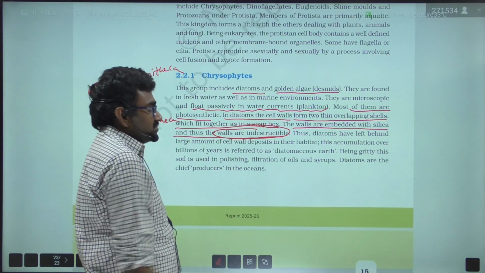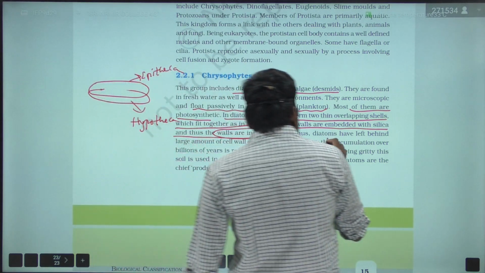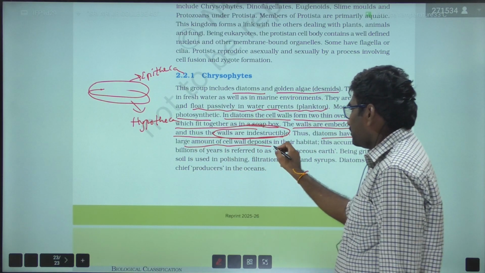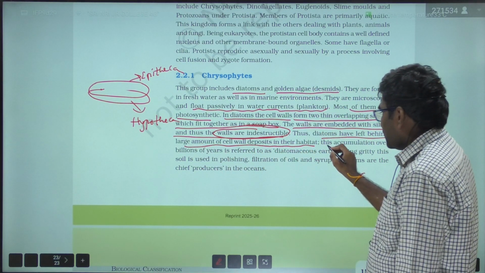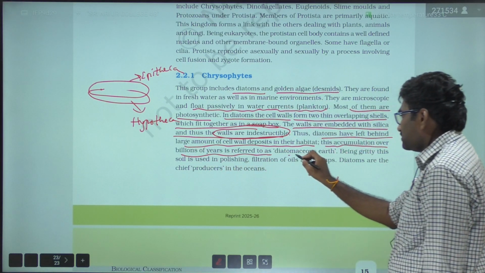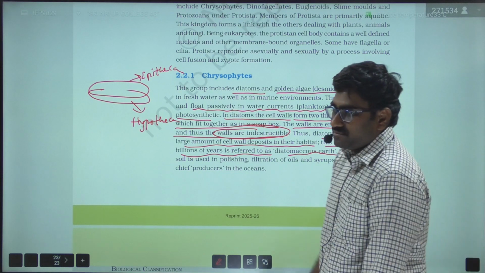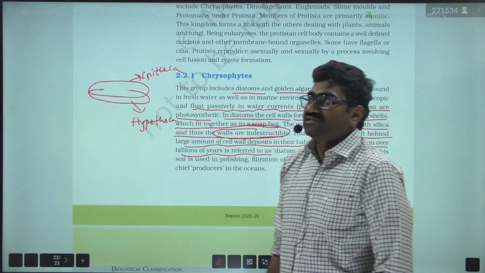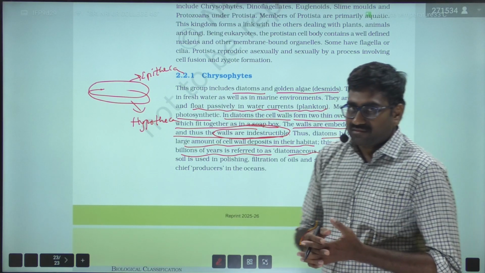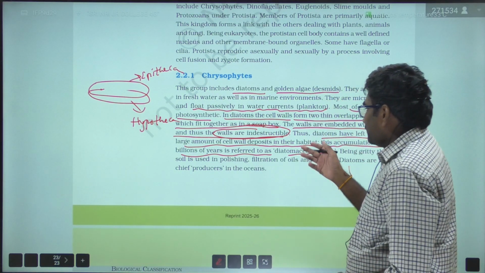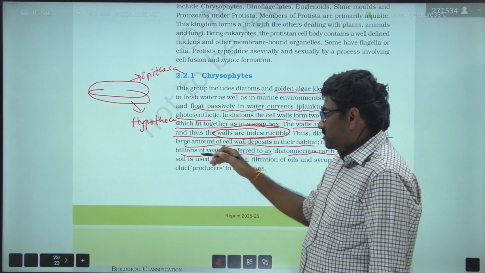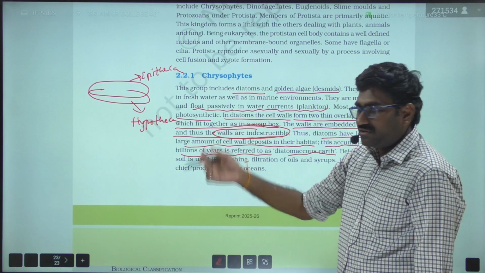indestructible. Thus diatoms have left behind a large amount of cell wall deposits in their habitat, and this accumulation over billions of years is referred to as diatomaceous earth. It is also called kieselguhr. The other name for diatomaceous earth is kieselguhr. So diatomaceous earth is nothing but the large amount of cell wall deposits that diatoms have left behind in their surrounding environment.